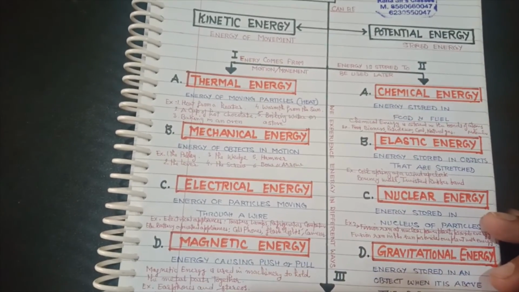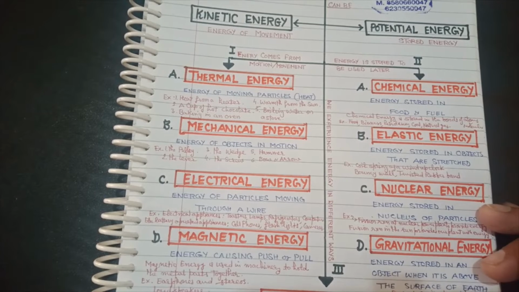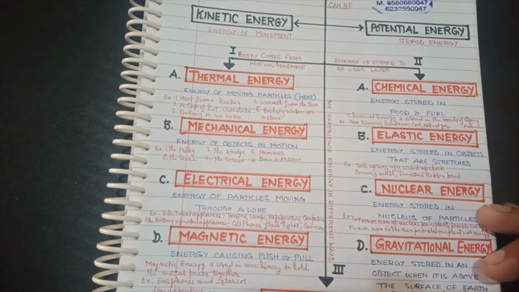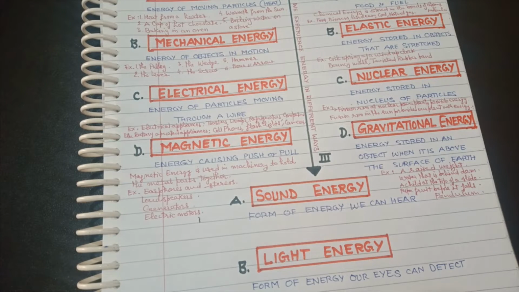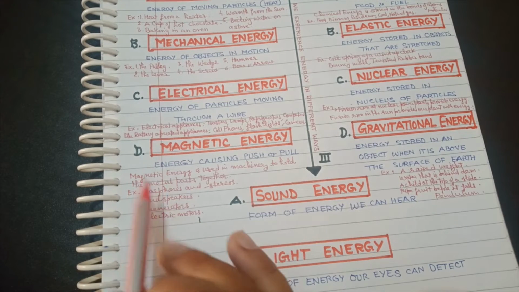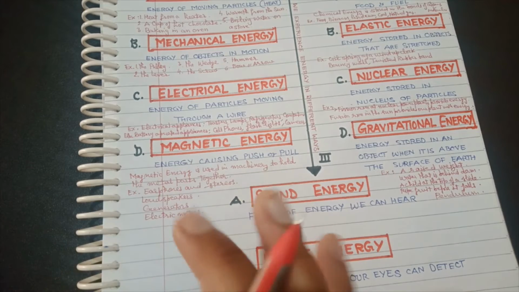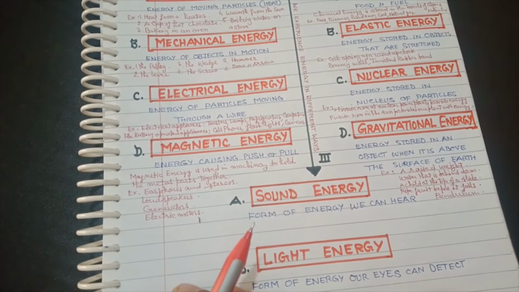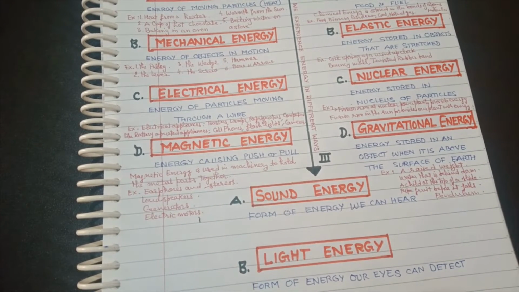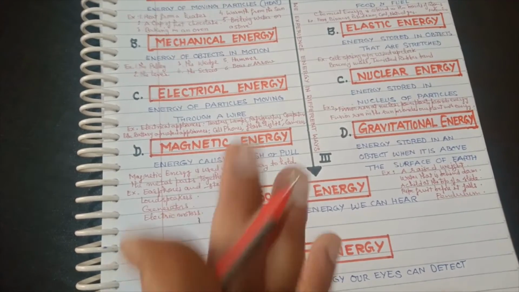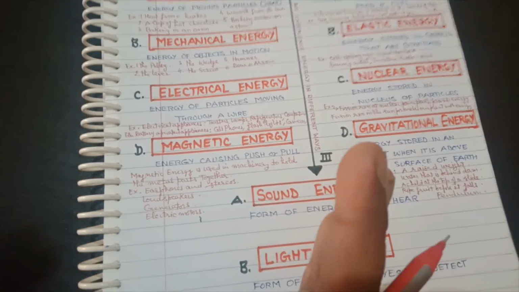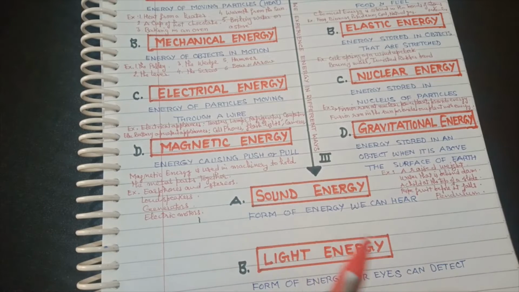Now students, we also deal with the fourth kind of kinetic energy, that is magnetic energy. So now I'm talking about magnetic energy, the fourth kind of kinetic energy. It is the energy causing push or pull, any push or pull. Magnetic energy, students, is used in machinery to hold the metal parts together. Now, where do we find its use?